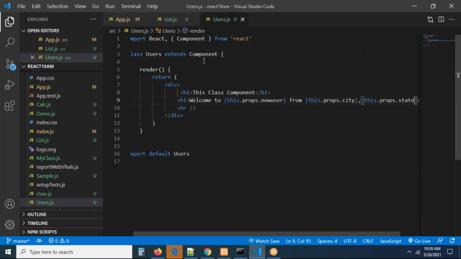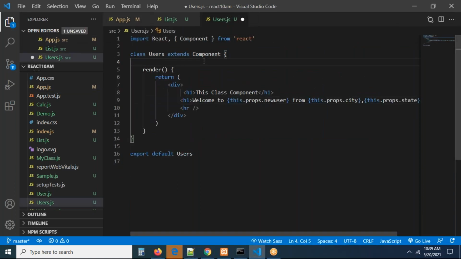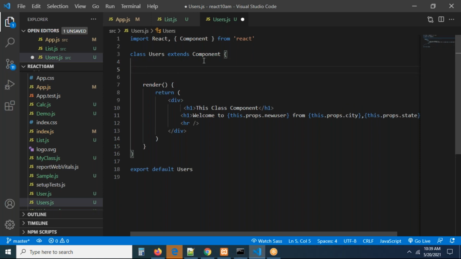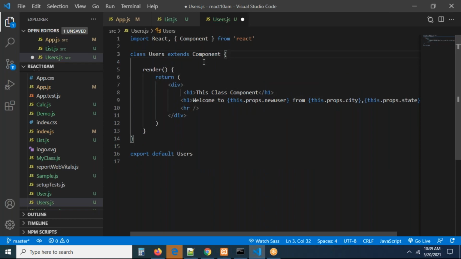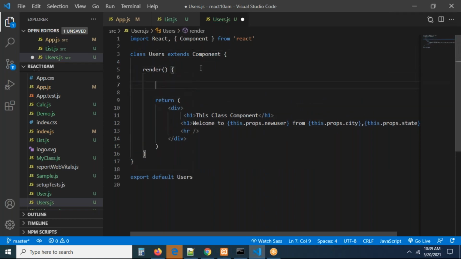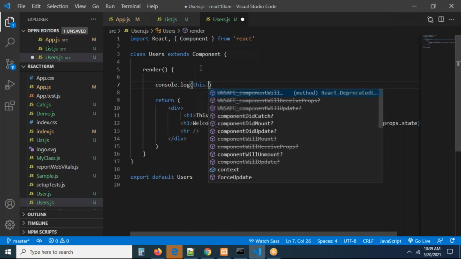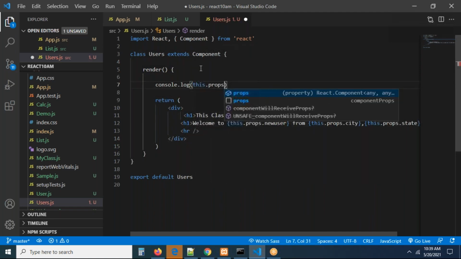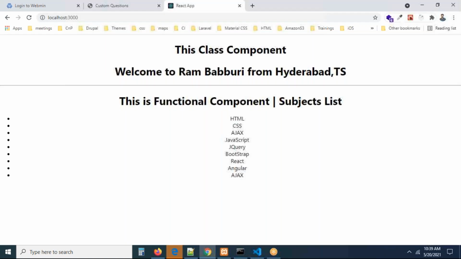Can anybody tell me how we can access this? We are passing props, right? So if you want to check this with console.log, simply come to the function, the render method, not outside of it. In this I'm just going to print console.log this.props, just printing props, guys. Let me check what this props will do.